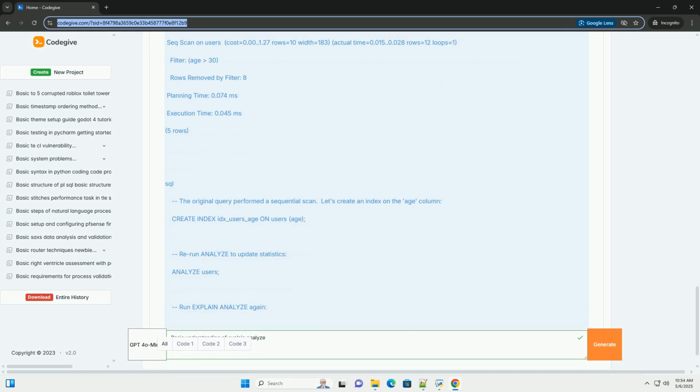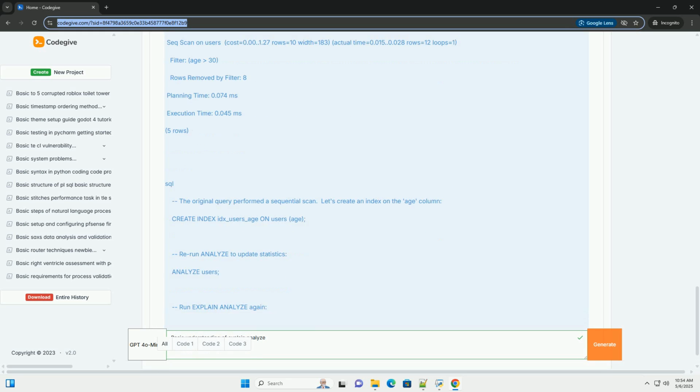Seq Scan on users. This indicates that the planner expects to perform a sequential scan, reading every row, of the users table. cost=0.00..1.27: this represents the estimated cost of the operation. The first number, 0.00, is the startup cost, the cost to get the first row, and the second number, 1.27, is the total cost of the operation. These costs are relative units, not absolute time measurements.